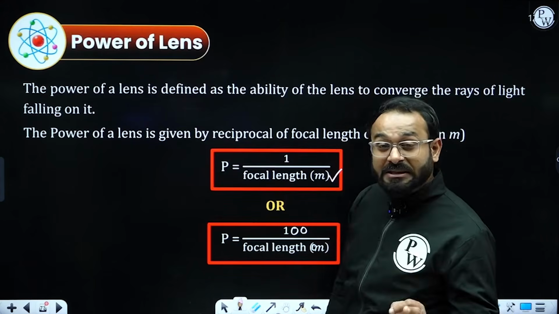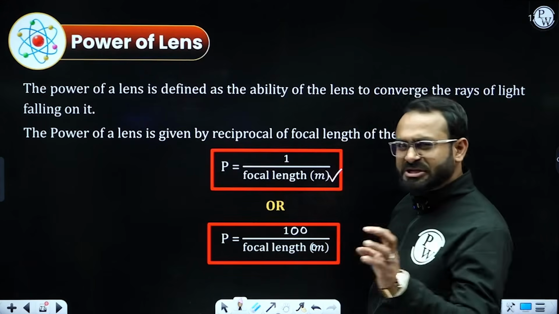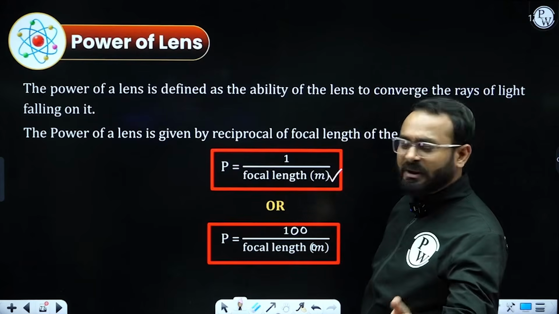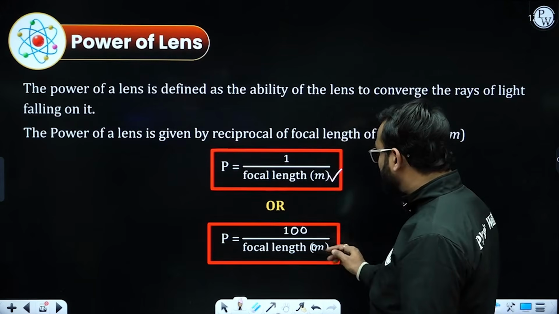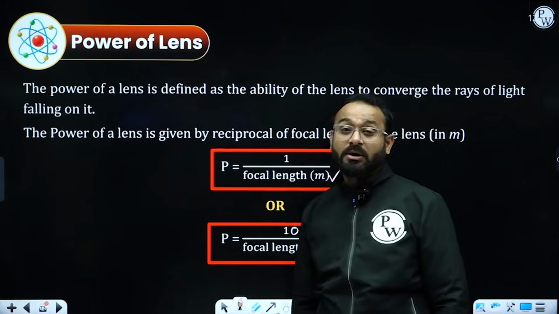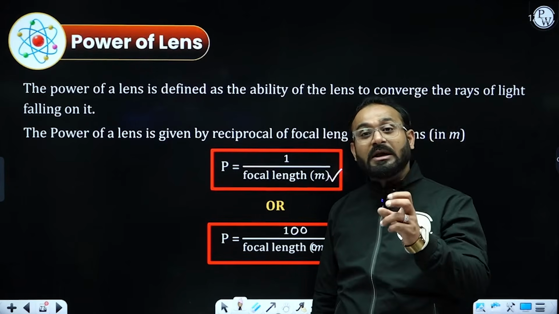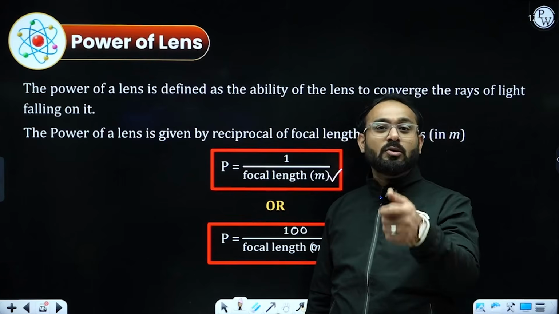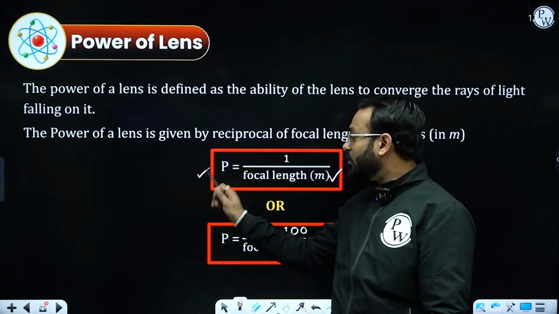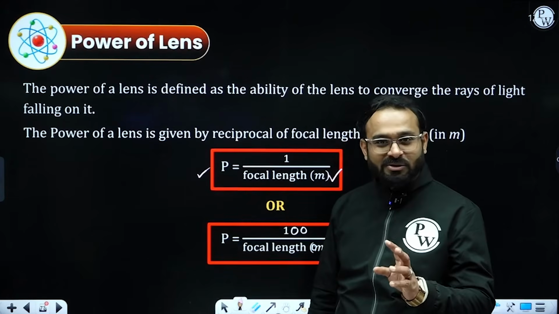But if the focal length is given in centimeters, just change your formula a bit. You can write it as 100 by focal length in centimeters, or otherwise you will have to convert the focal length from centimeter to meter. Then you can use this formula. I hope you got this concept.